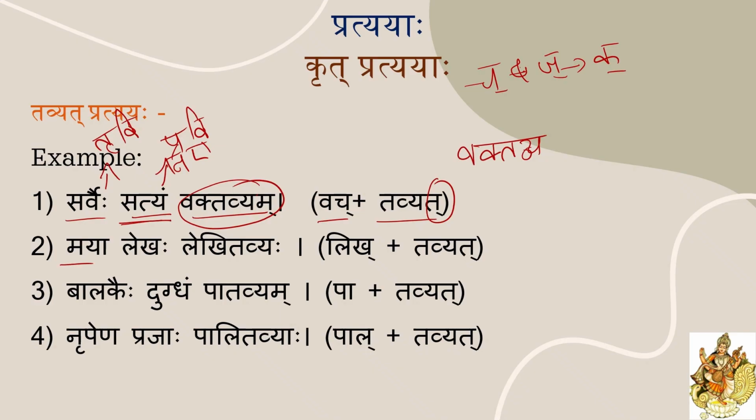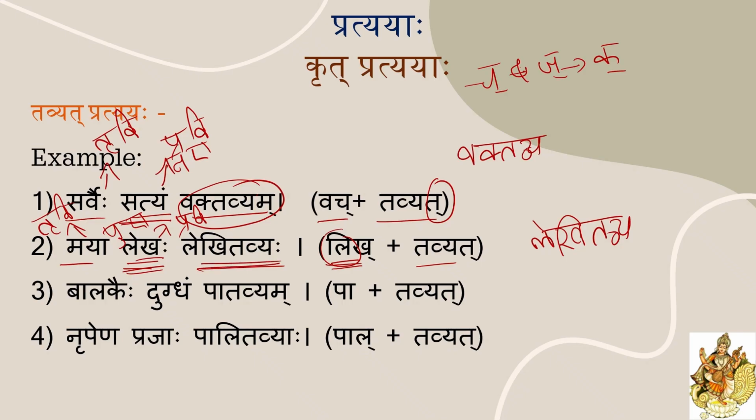Next, maya lekhaha. Here maya is tritiya vibhakti kartrupadam. Lekhaha is karmapadam. This is in pradhama vibhakti and pulling ekvachan, right? Here likh plus tavyat is the dhatu and pratyay. Here, if E is in the penultimate position, it will change into A according to the rule. So likh will change into lekh. Lekhitavya is the root word. Then how to use it? We need to see this karma padam lekhaha. So here lekhitavyaha.